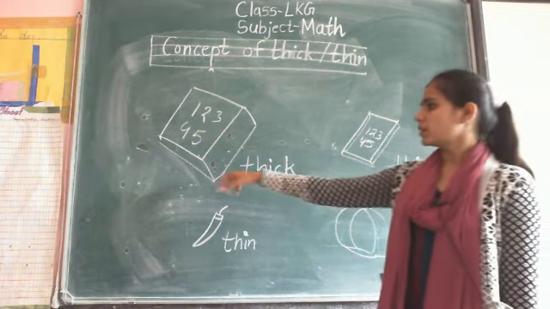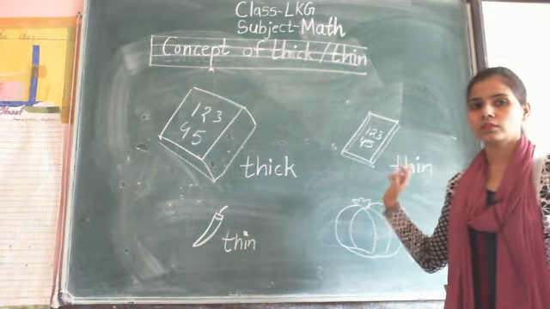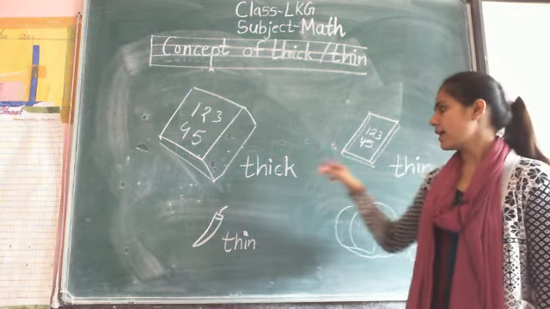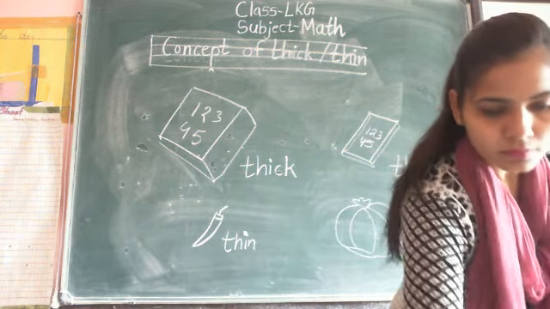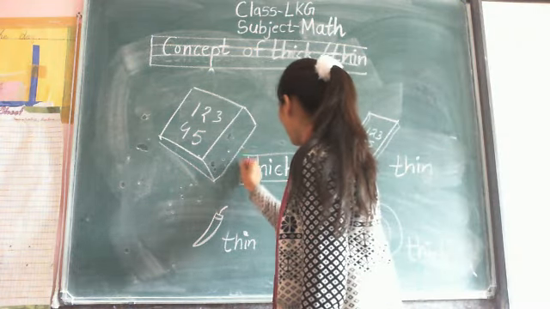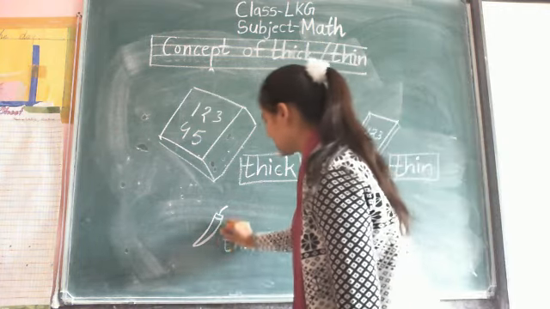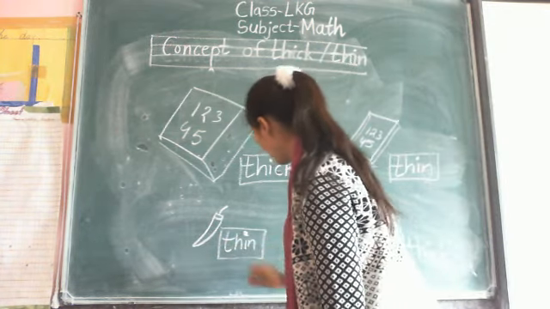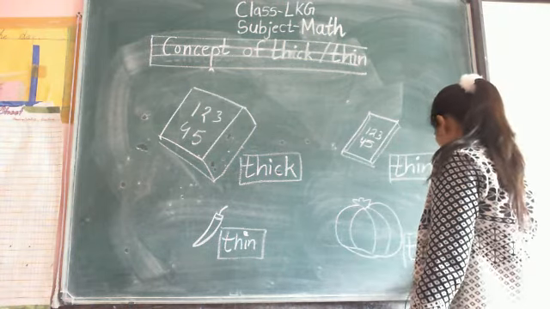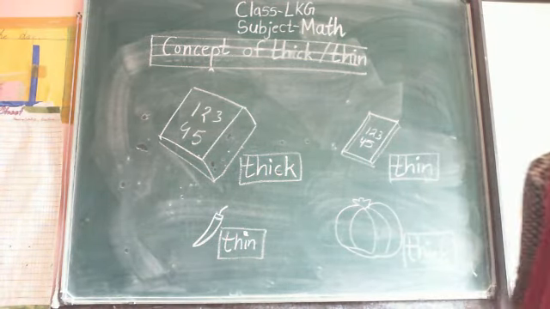First we make the thick book and then thin book and write down the concepts like thick and thin. And all letters are small. Complete it fast.